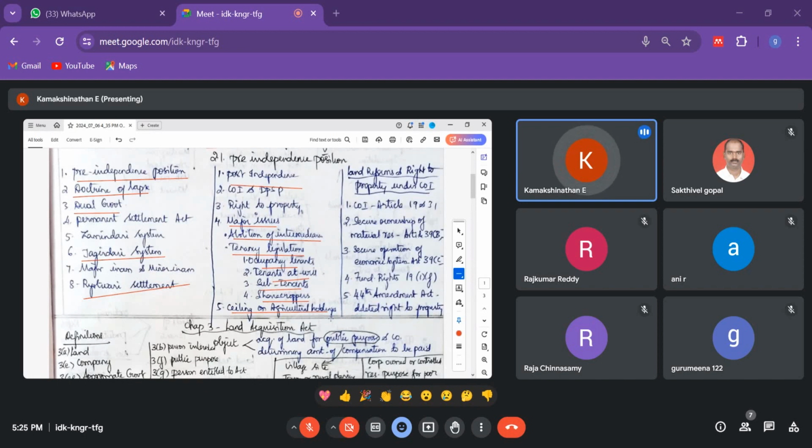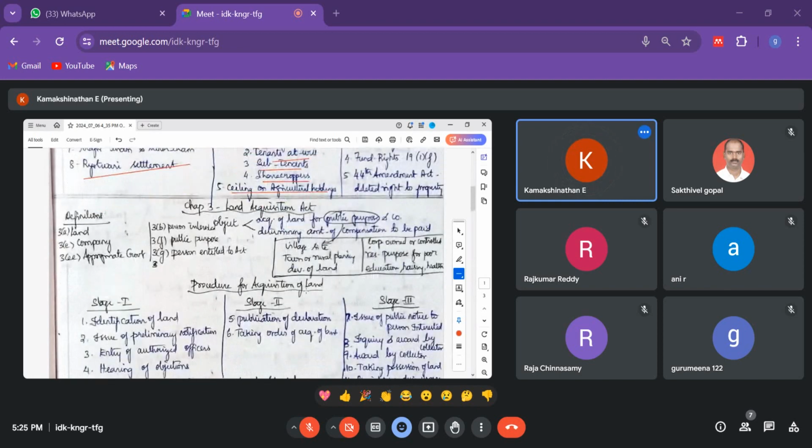Okay, so this is the agriculture. So more than that means you need to give it to the government, or the government will take it after you declare. Okay, so now let's get into the Land Acquisition Act. So I will discuss the articles, which is the main thing here.